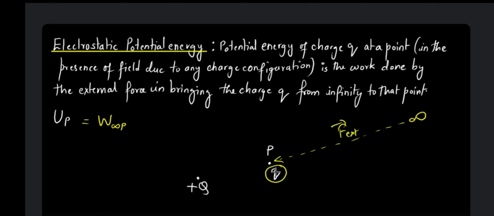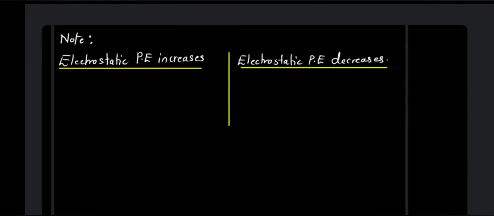So now let us look at this note. Let us see when the electrostatic potential energy is going to increase and when it is going to decrease. Obviously, the more the work done, the more will be the potential energy, because we have just now seen that the work done on a charge to move it from one point to another is stored as the potential energy of that charge, right? So the more the positive work done, the more will be the electrostatic potential energy. So in which case will the potential energy be more?